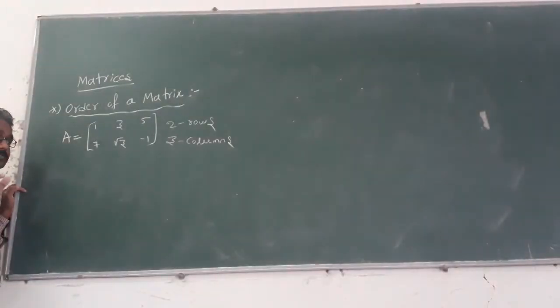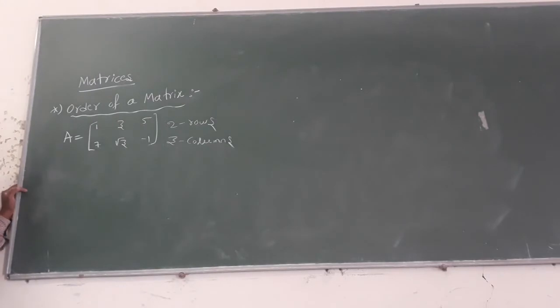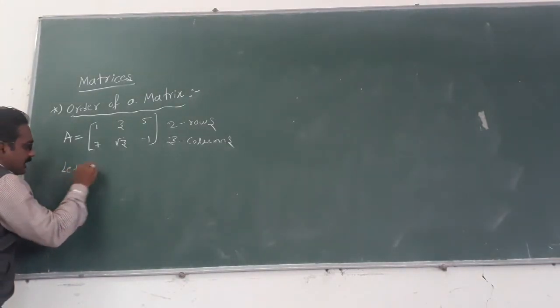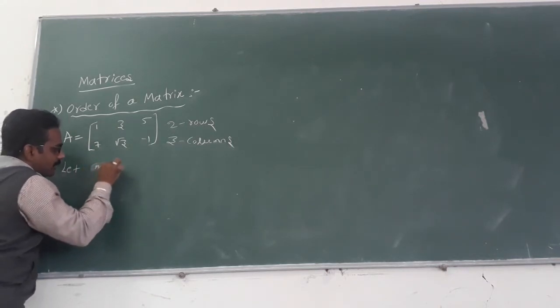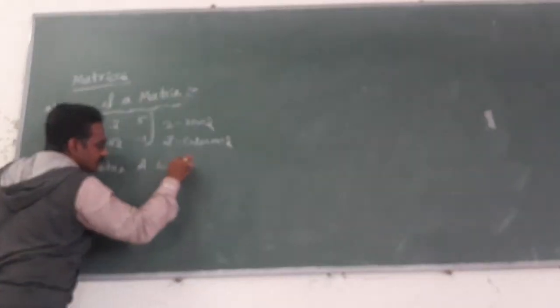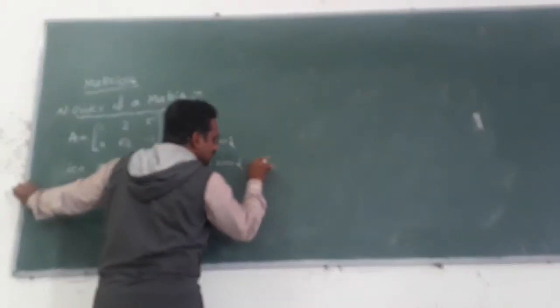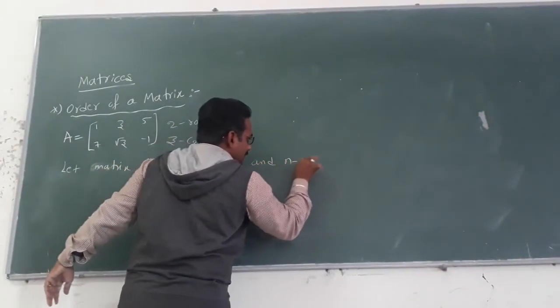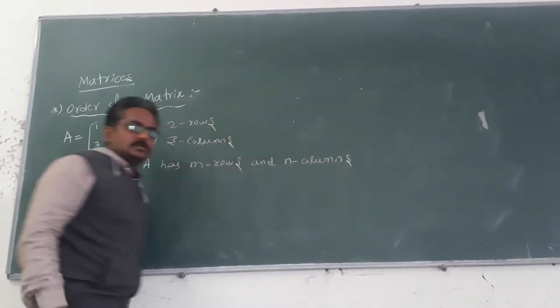While reading the order of the matrix, we will not just say 2 and 3. There is a method. Let us consider: let matrix A have m rows, generally denoted as m number of rows, and n columns.